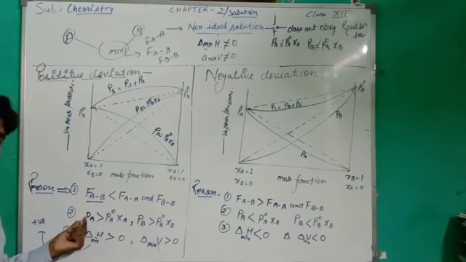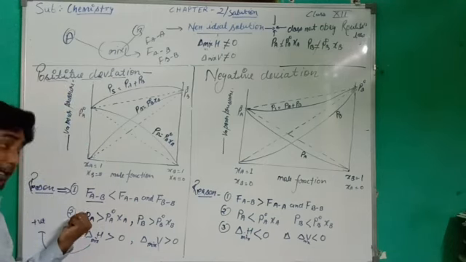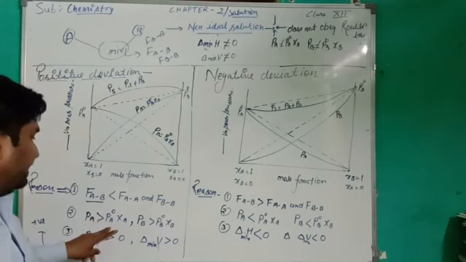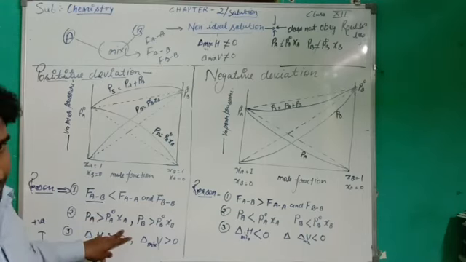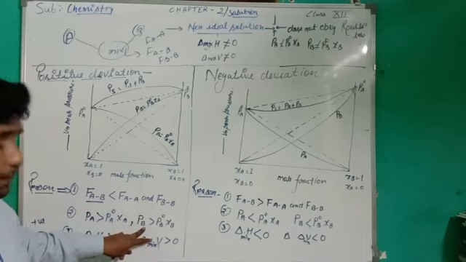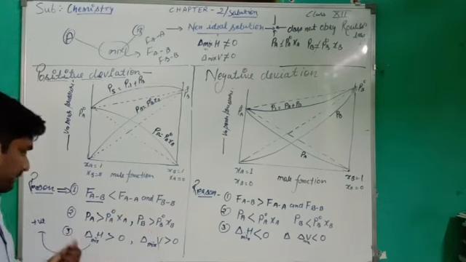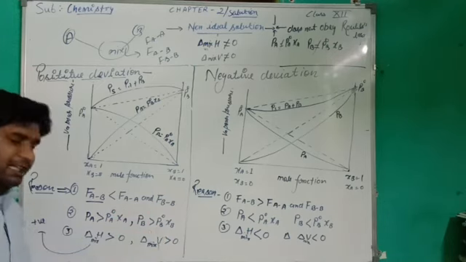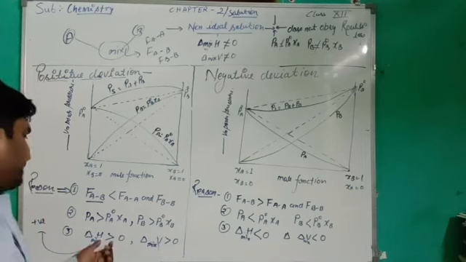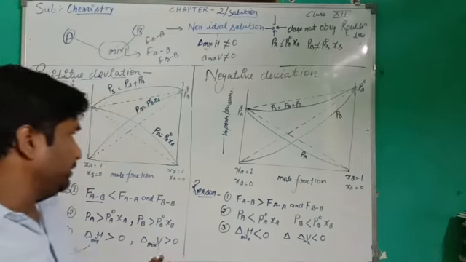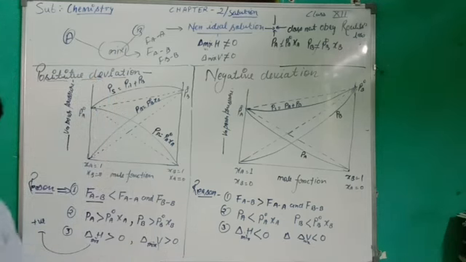Next, the partial pressure of liquid A in the mixture is greater than P naught A into XA, and the partial pressure of liquid B is greater than P naught B into XB. The third condition is that delta H is greater than 0 and delta V is also greater than 0. These are the conditions of positive deviation.